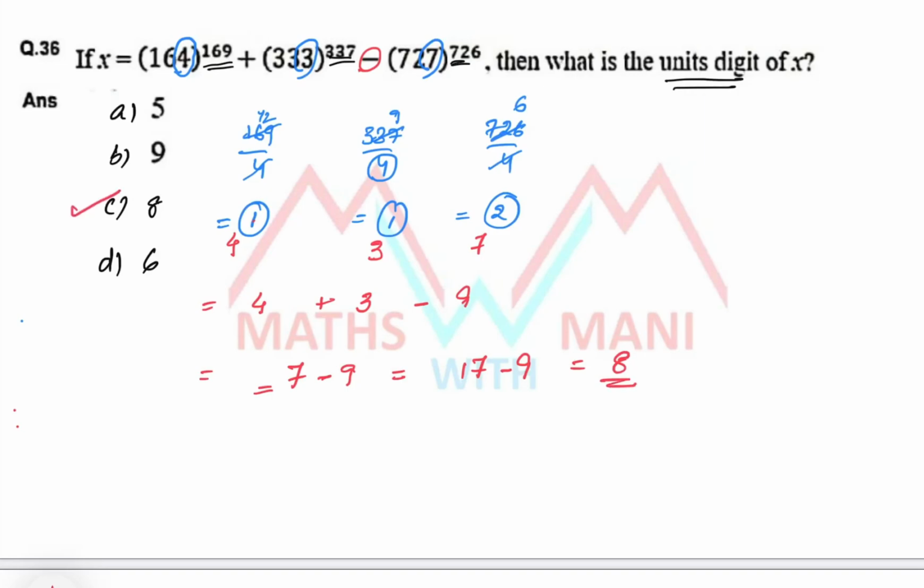So what is the answer? The unit digit is 8. Clear? We already discussed the same model in the previous shift also. You have to do it very fast using this method. Clear? Next,